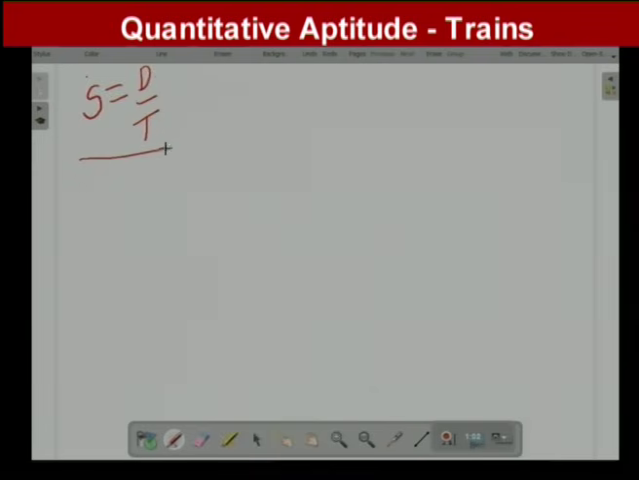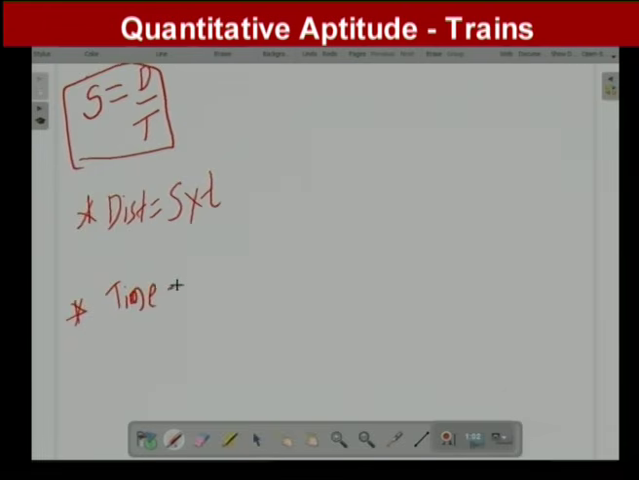From this main formula we come up with two more formulas. For example, if I have to find the distance, here distance is equal to speed into time. This is the second important formula. And the third important formula is again from this. If we have to find the time, time is equal to distance by speed. So remember this formula: speed is equal to distance by time.